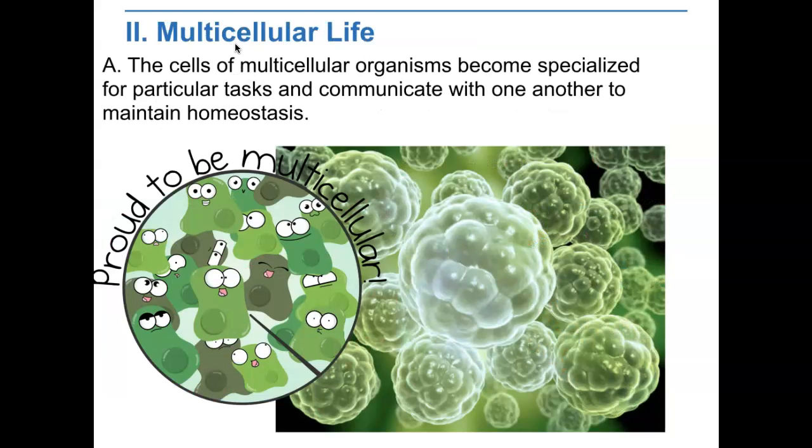Unlike most unicellular organisms, the cells of humans and other multicellular organisms do not live on their own. They are interdependent. The cells of multicellular organisms become specialized for particular tasks and communicate with one another to maintain homeostasis.